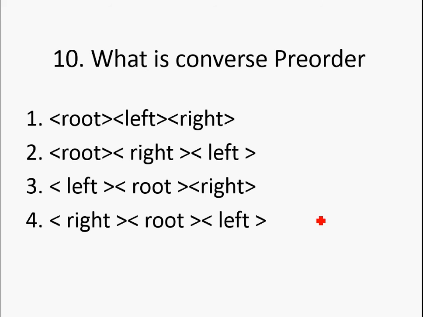Okay, now the last question is, what is a converse pre-order? So which one is a converse pre-order? So the answer is root right left. We know simple pre-order is root left right. Okay, so converse means opposite, so left right becomes right left. Okay, so the second option is the correct one, converse pre-order.